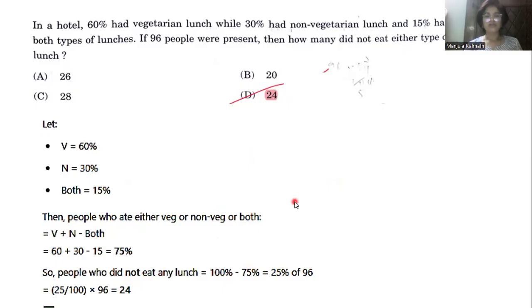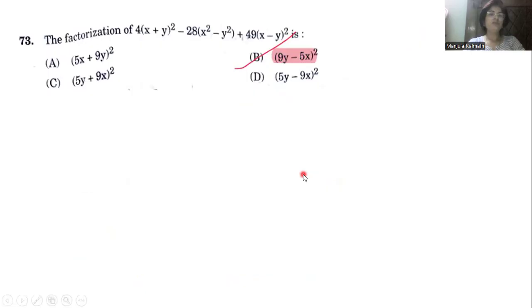So the next question is: the factorization of 4(x plus y) square minus 28(x square minus y square) plus 49(x minus y) square is. So here it is a very simple factorization. (x plus y) whole square, as we discussed previously, (a plus b) whole square is a square plus b square plus 2ab.